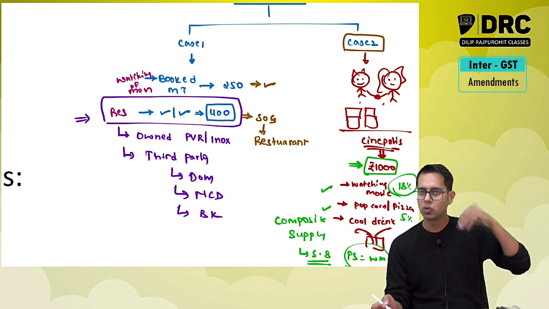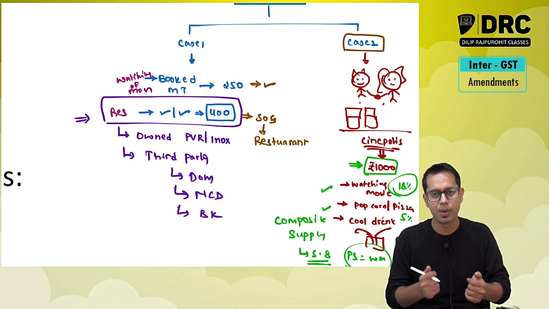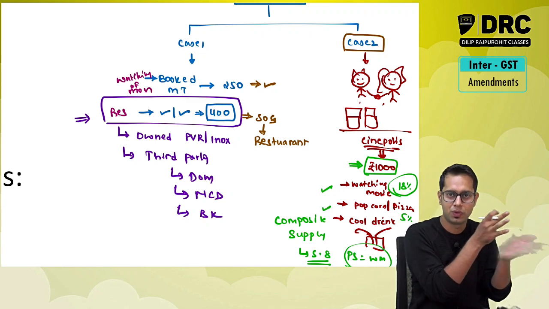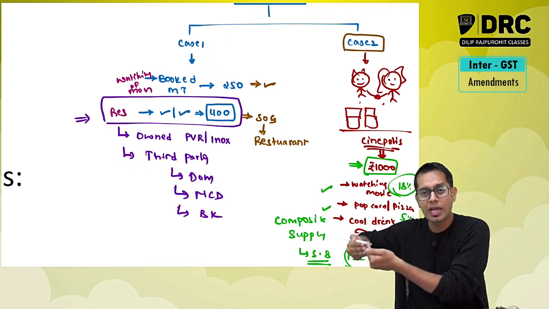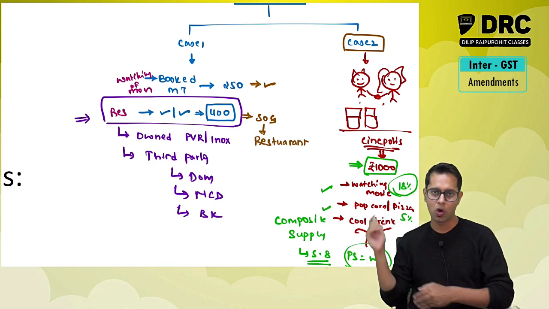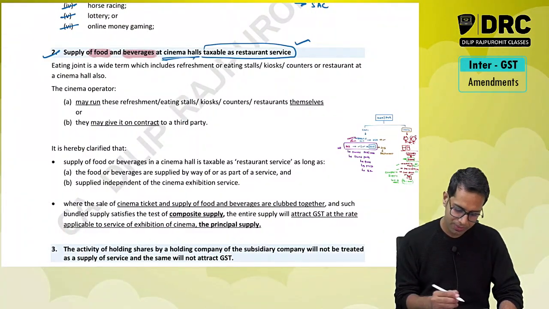Okay, not okay. So one is separate. You go to the movie hall, you have purchased a movie ticket. Now you feel like having something during the interval. There are two separate services. You have taken a movie ticket where they will supply food also to you. That is taxable as composite supply. This is the clarification they have given over here.